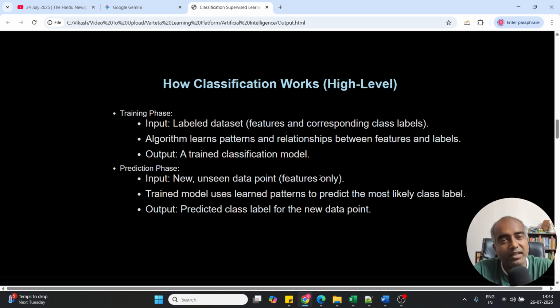So if it goes with efficiency, then in that case it first needs to find out the pattern, and then it needs to look into the answer keys, which is the target variable, and then it establishes a relationship between the pattern and the output variable. So that is what happens at a high level when the classification models are created, and the output is a trained classification model.